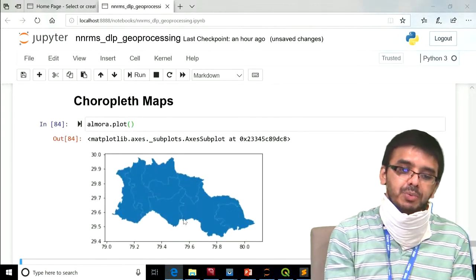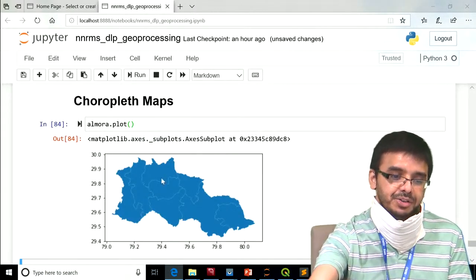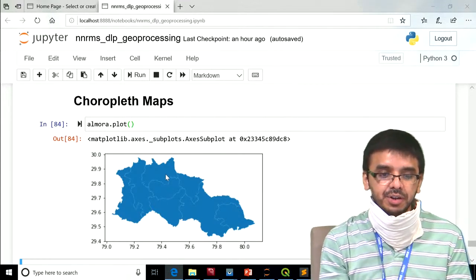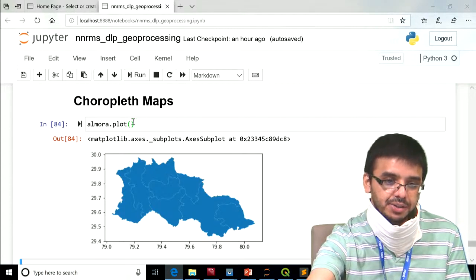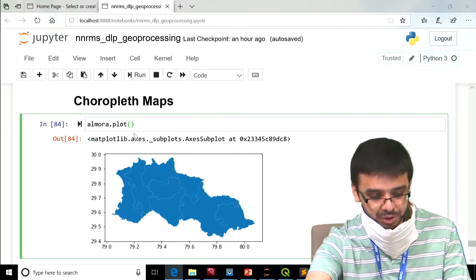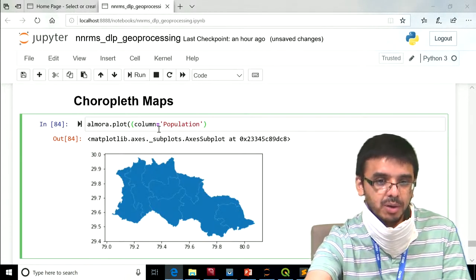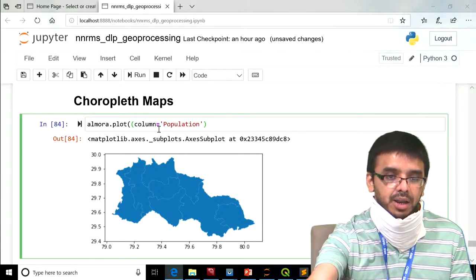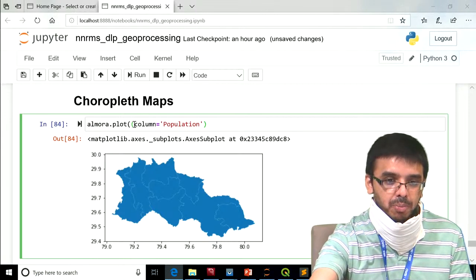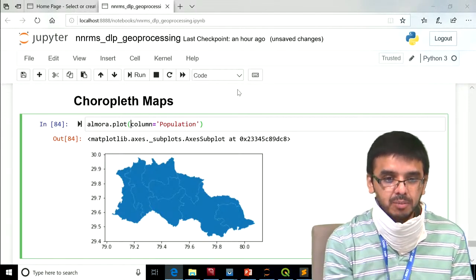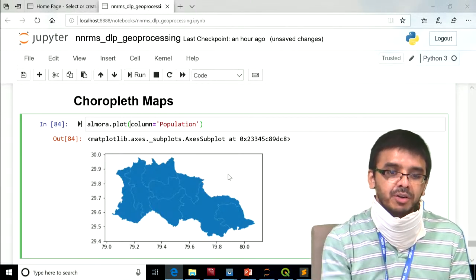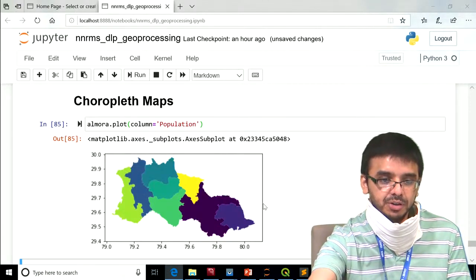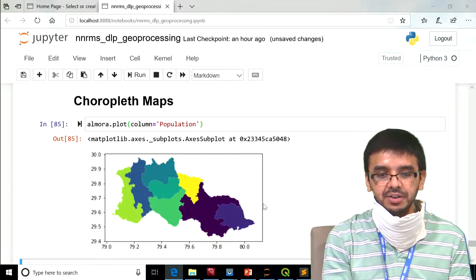Now suppose you want to color all these tehsils based on their population. Then we can pass another argument to this plot function, that is column equal to population. This will make a choropleth map of Almora based on the column population. So different populations will be shown in different colors.